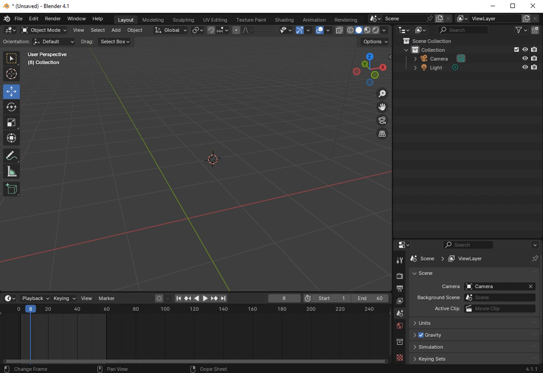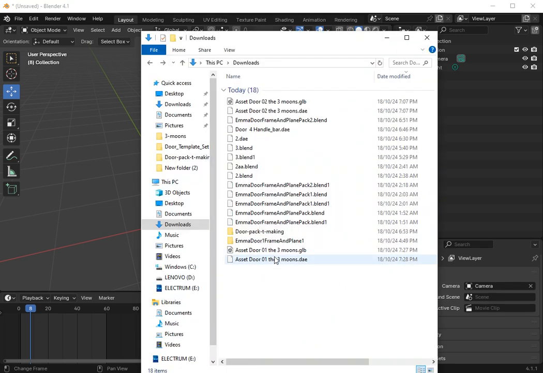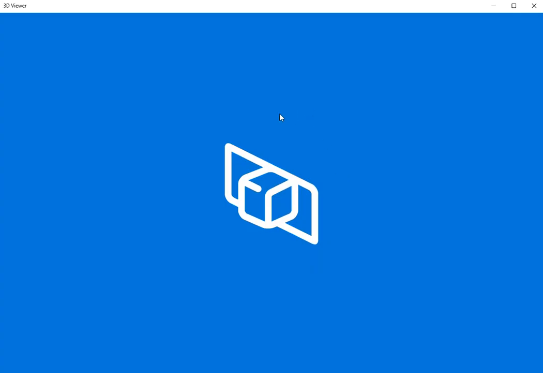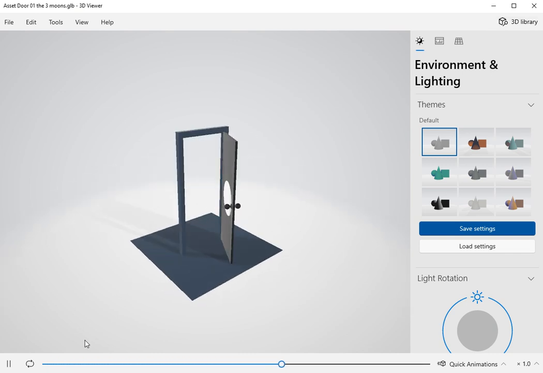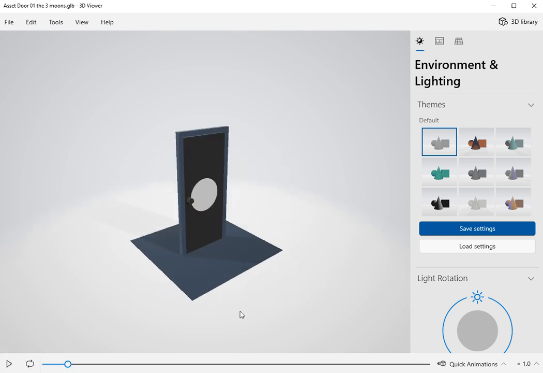Of course, I want to be able to open my downloads. It should be in here somewhere, if I can click on it. If I go in here, look down here, kitchen number 3. So we're going to open it in Windows 3D Viewer, which is absolutely great, by the way. So if you're a young kid and you're on Windows 10 and you have permission from your parents, from anybody, whoever they are, click on the Windows 10, type in 3D Viewer.